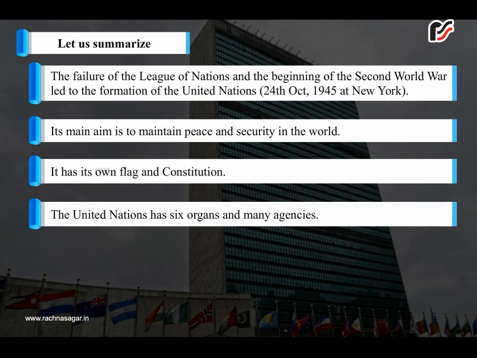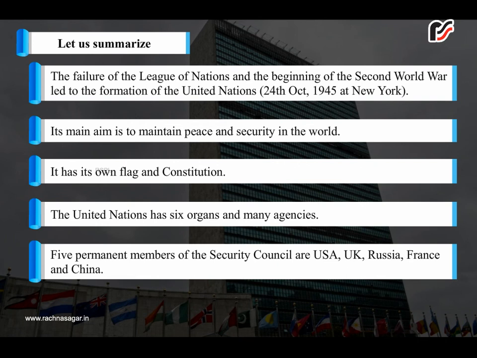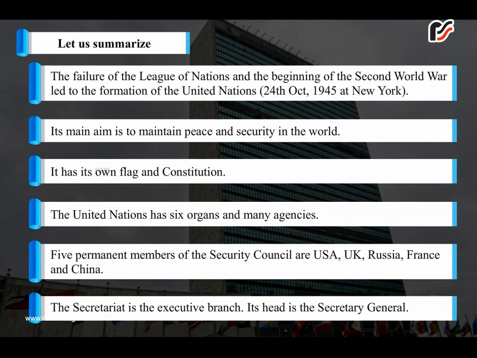The United Nations has 6 organs and many agencies. 5 permanent members of the Security Council are USA, UK, Russia, France, and China. The Secretariat is the executive branch. Its head is the Secretary General.